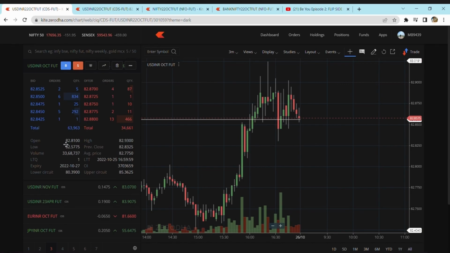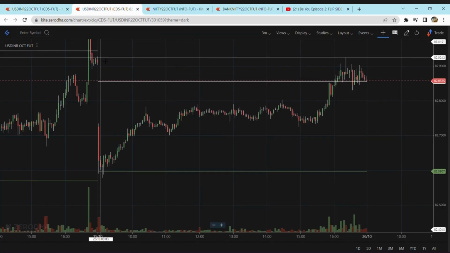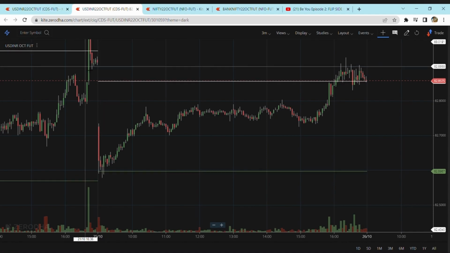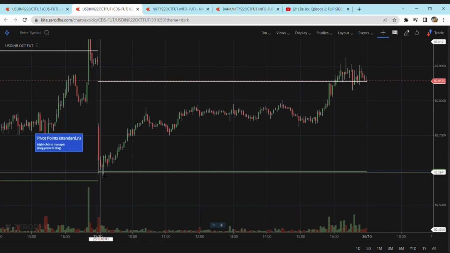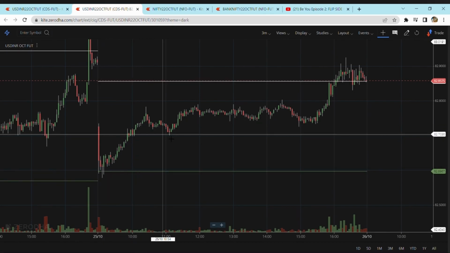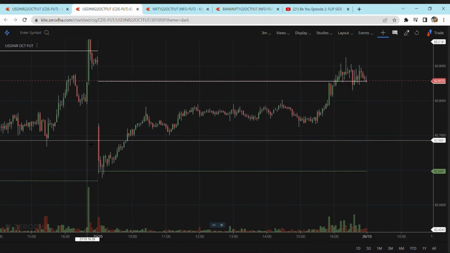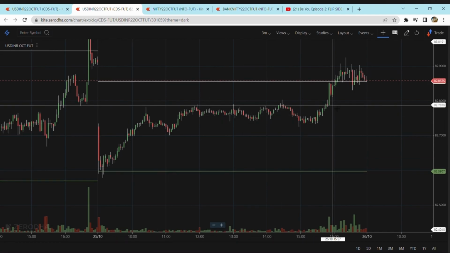USD INR had closed around 82.91, then from here it directly opened lower and dropped and touched the support level, and from there it has only been recovering, because USD INR is supposed to go opposite to Nifty 50. Nifty 50 was slightly sideways and bearish, so USD INR has been a little weaker and the dollar kept getting stronger.